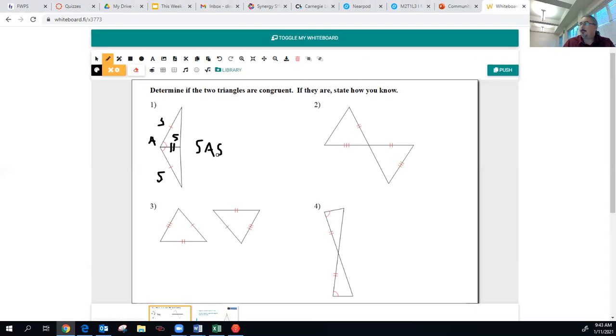Let's look at number 2. Right off the bat, we have a double tick here. We got a double tick here. So we know these 2 sides are congruent. We got a triple tick here. We have a triple tick here. So we know these are congruent.